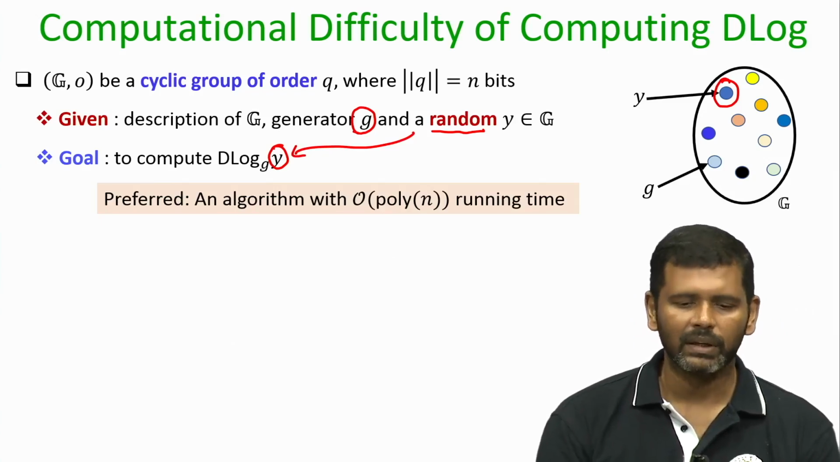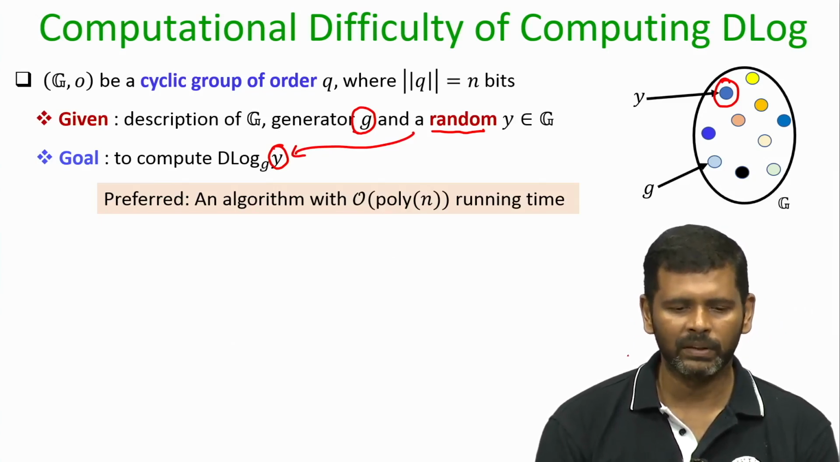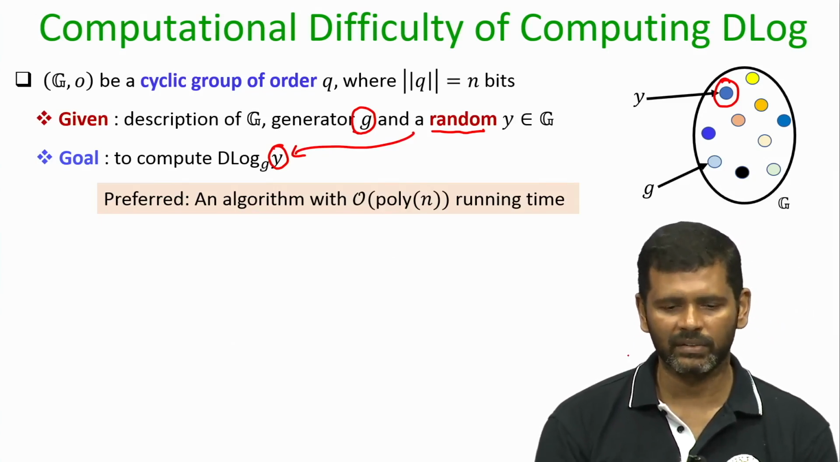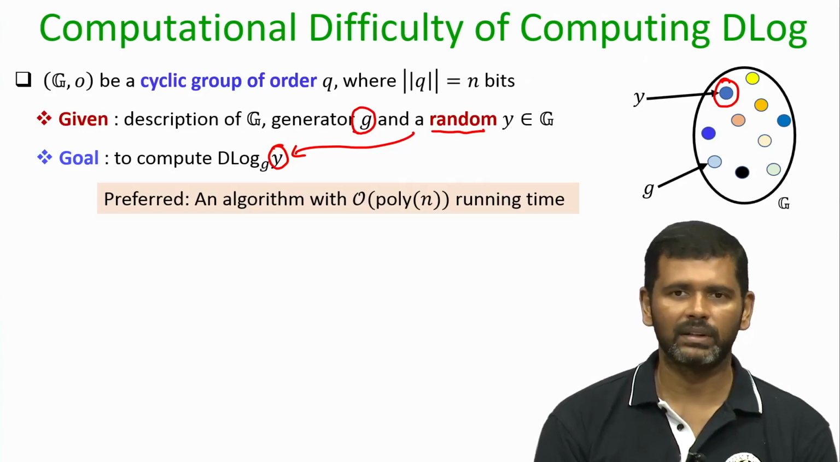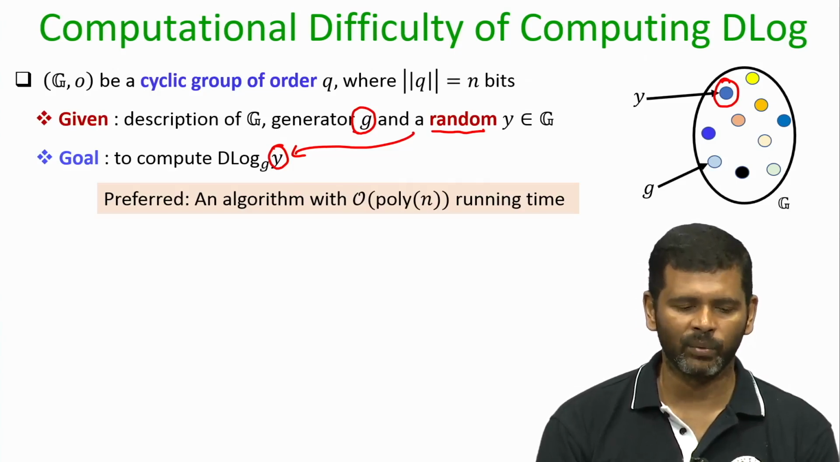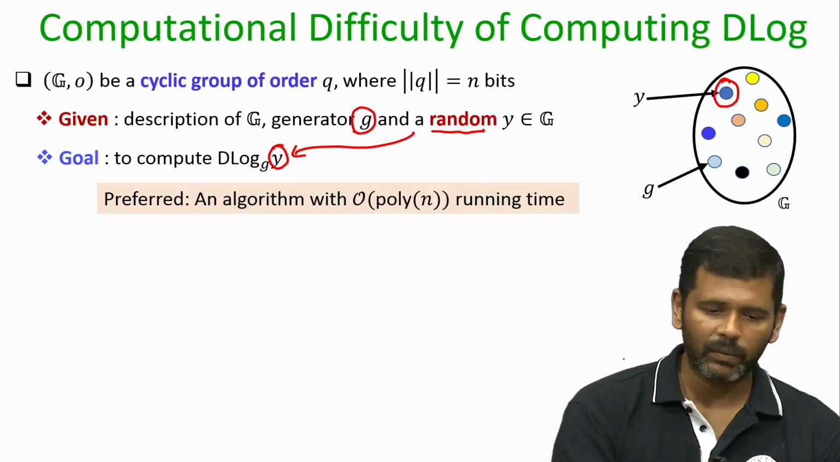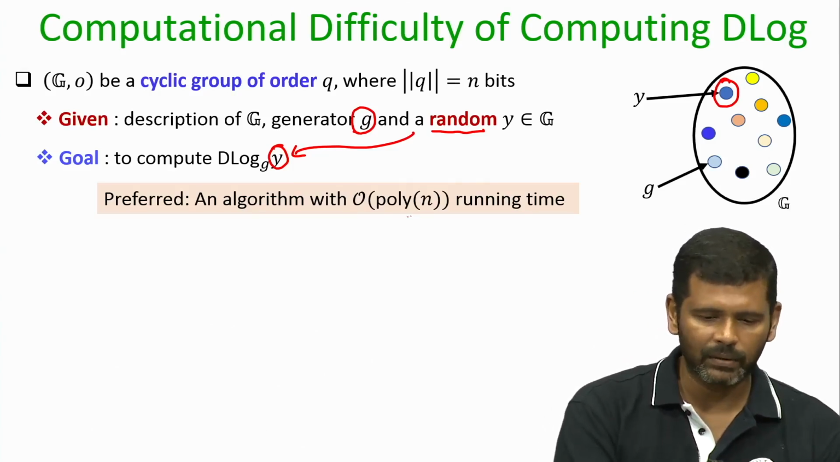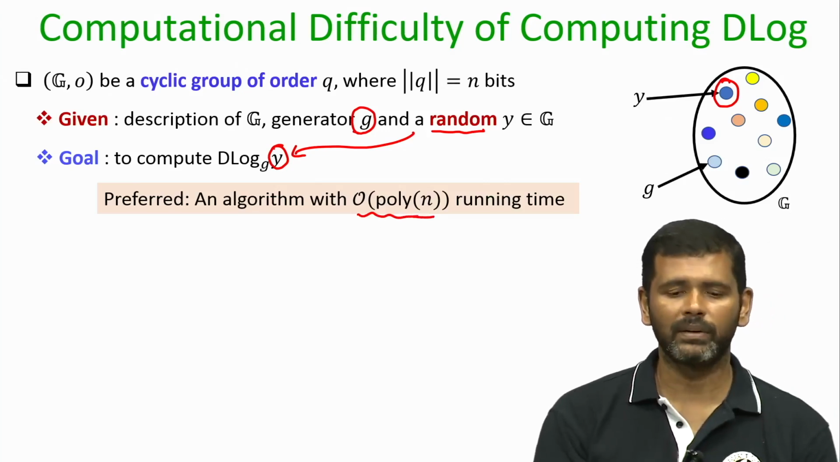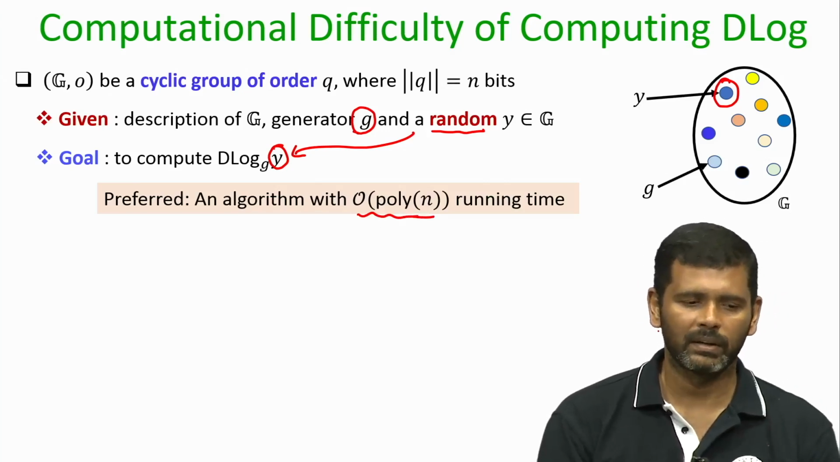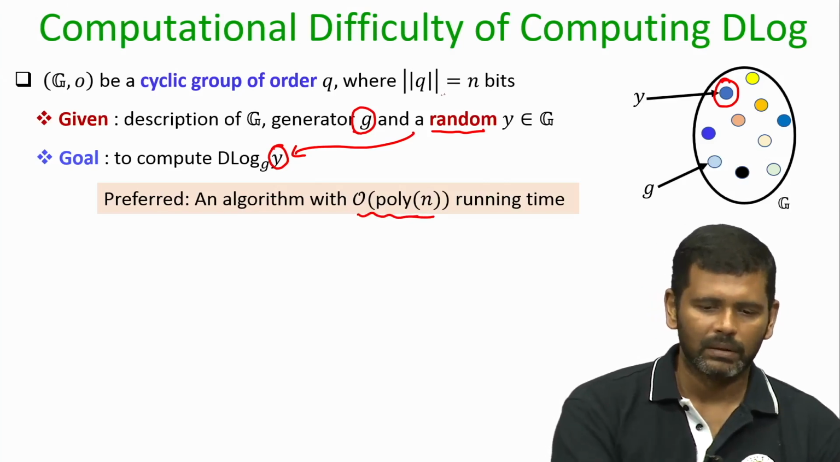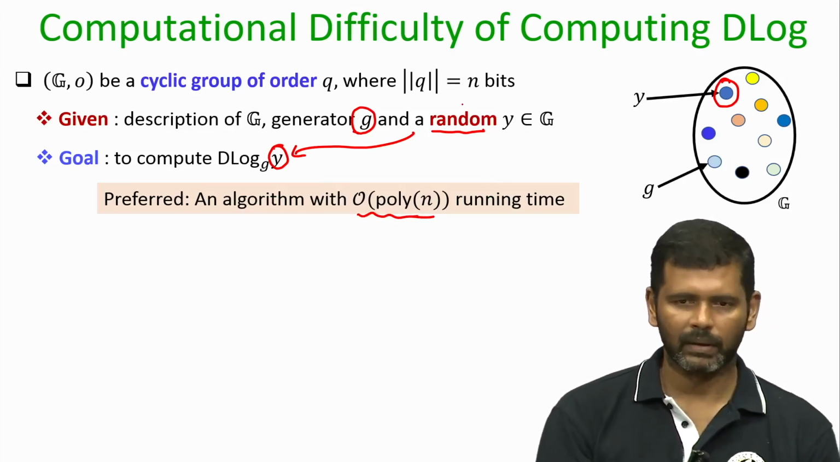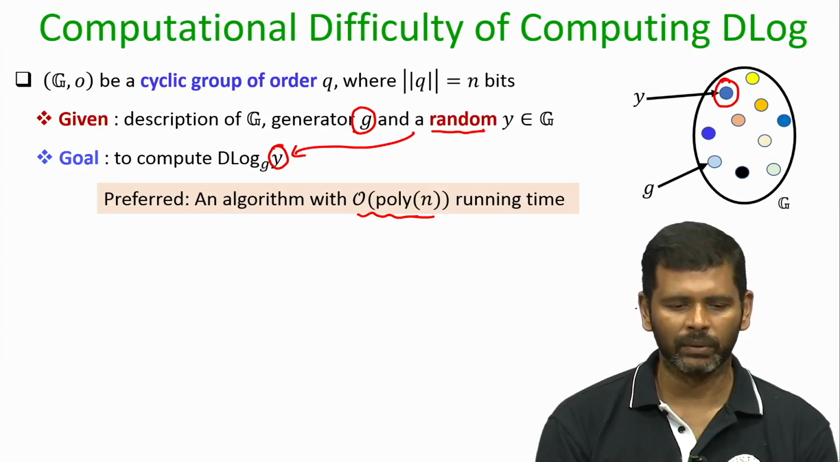So, that means your goal is to come up with the unique power x in the range 0 to q minus 1, such that g to the power x would have given you y. And what we want is an algorithm whose running time should be polynomial in the number of bits that I need to represent my q, namely n. I do not need an exponentially large algorithm.